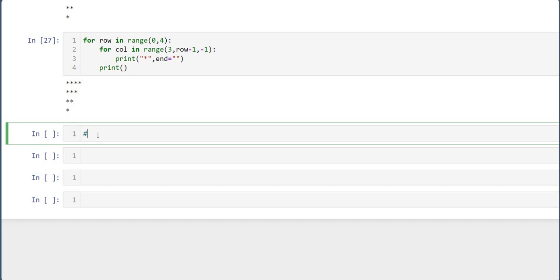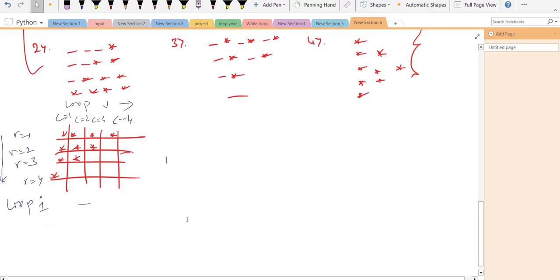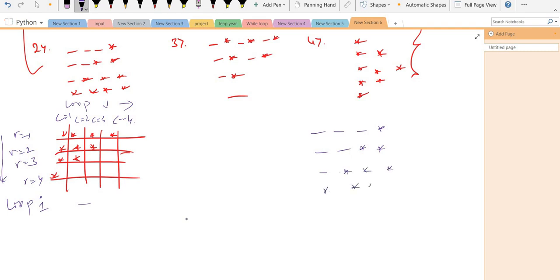Now which is our other pattern? Our other pattern is this one, 4 stars. Let me separate it, going into very much detail. See, 1, 2, 3, 4. 1, 2, 3, 4. 1, 2, 3, 4. 1, 2, 3, 4. Now you can see this is a box type, 4 cross 4.